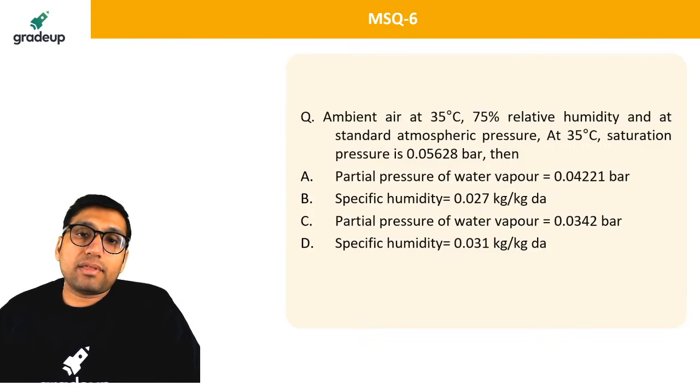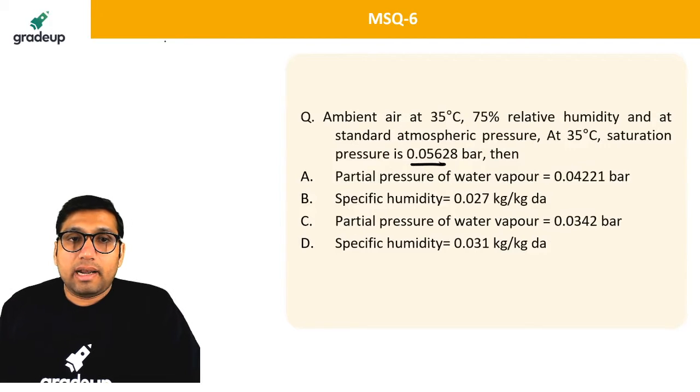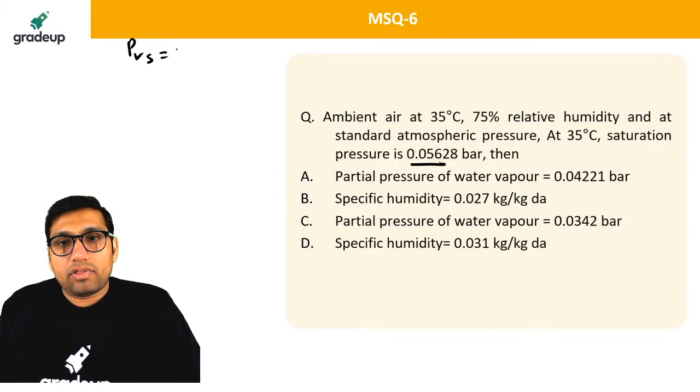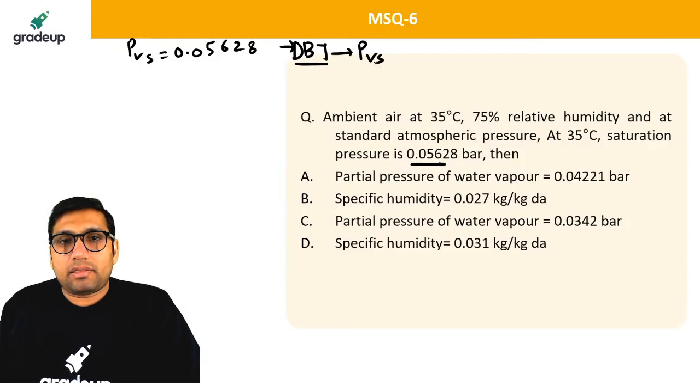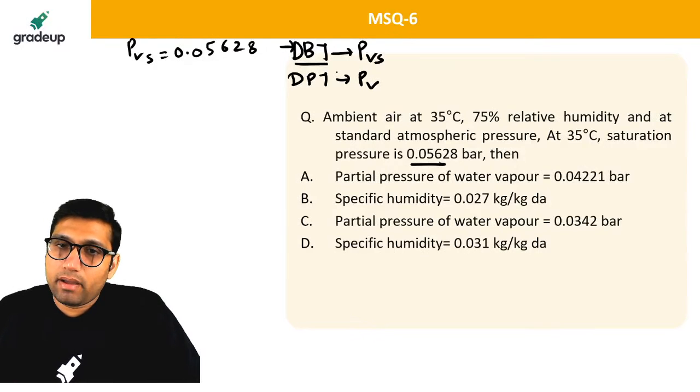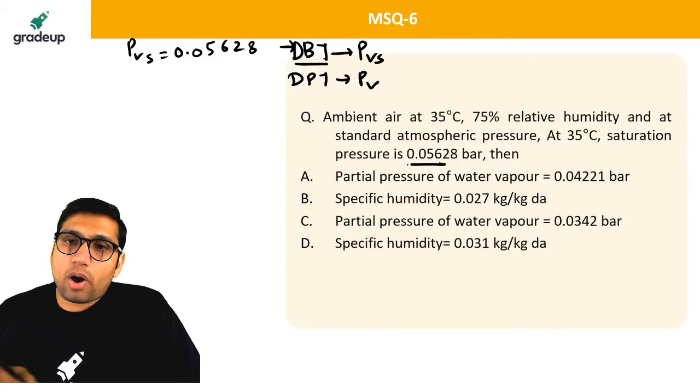At 35 degrees Celsius, the saturation pressure PVS is given, which is 0.05628. I have told you that corresponding to dry bulb temperature, the saturation pressure is PVS, and corresponding to dew point temperature, the saturation pressure is PV. So you have to tell which of the following options is correct.